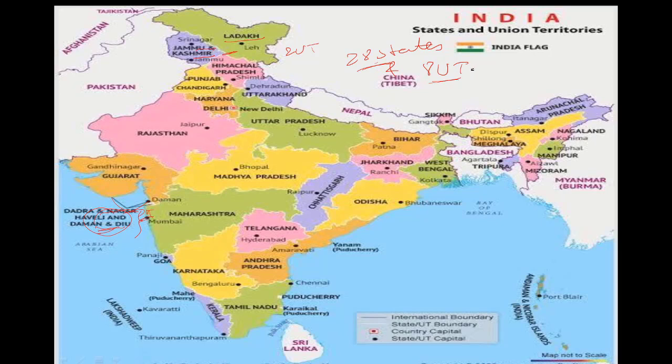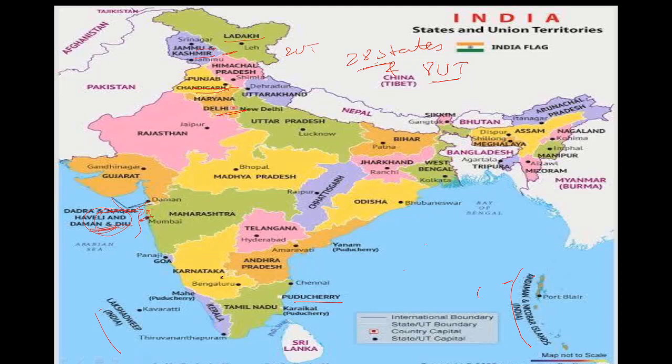Which are the 8 union territories? One is Jammu and Kashmir, Ladakh, Chandigarh, Delhi, Dadra and Nagar Haveli and Daman and Diu. Next is Puducherry, Lakshadweep and Andaman and Nicobar. This makes 8 union territories.